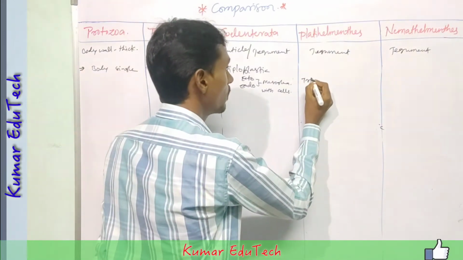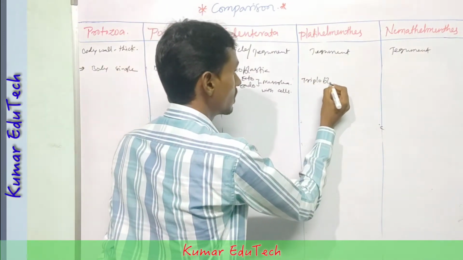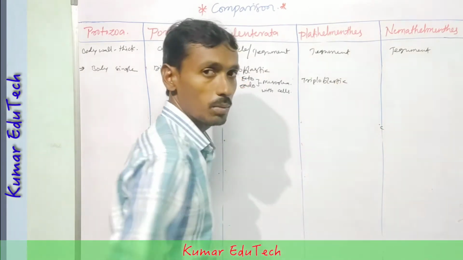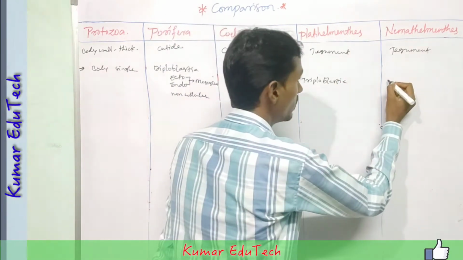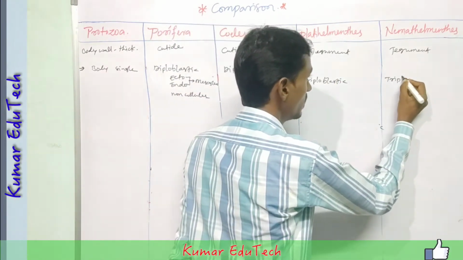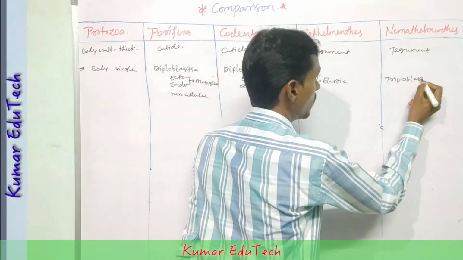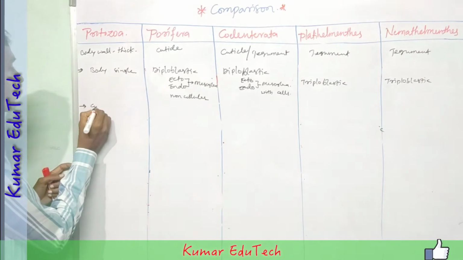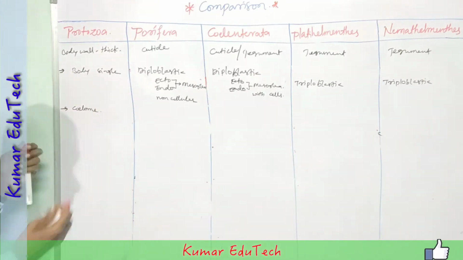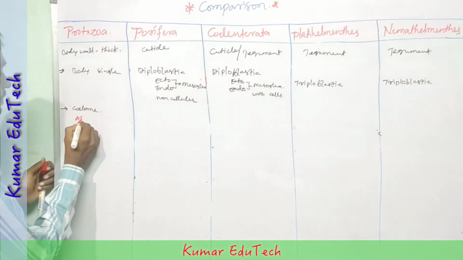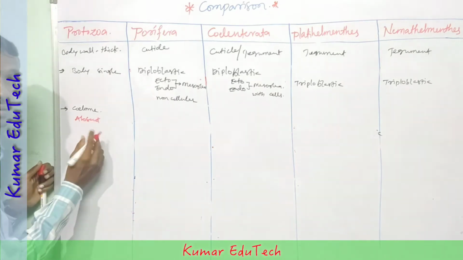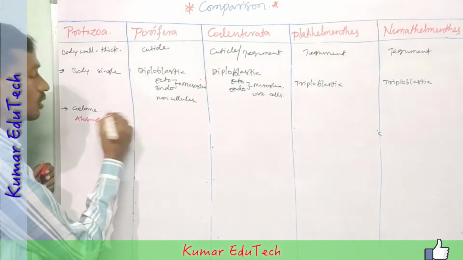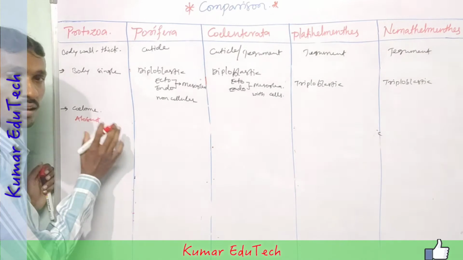Next, platyhelminthes and nematohelminthes. Platyhelminthes are triploblastic animals, and nematohelminthes are also triploblastic animals. Next, coelom. Coelom is absent, so no coelom, no body cavities occur.